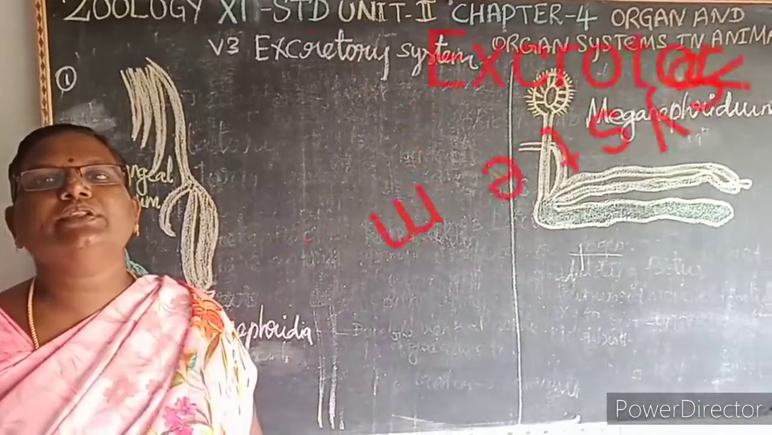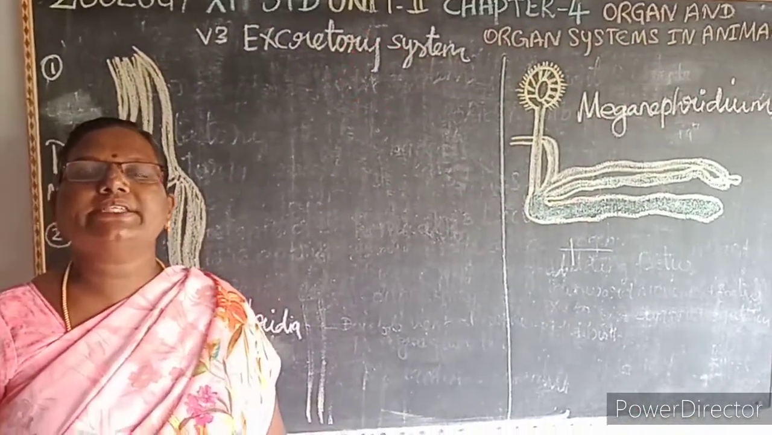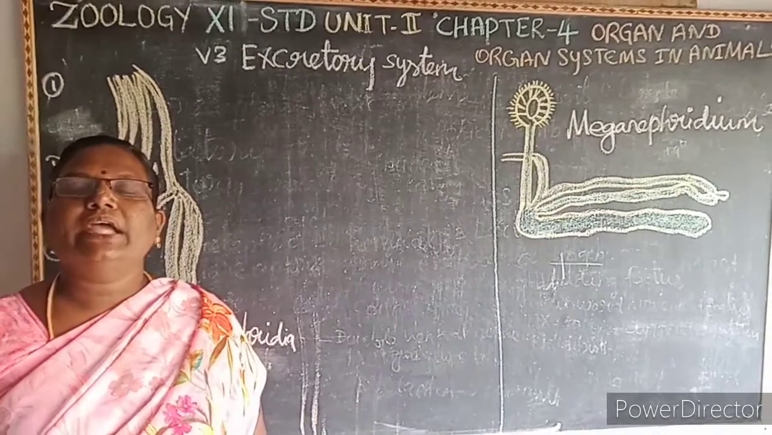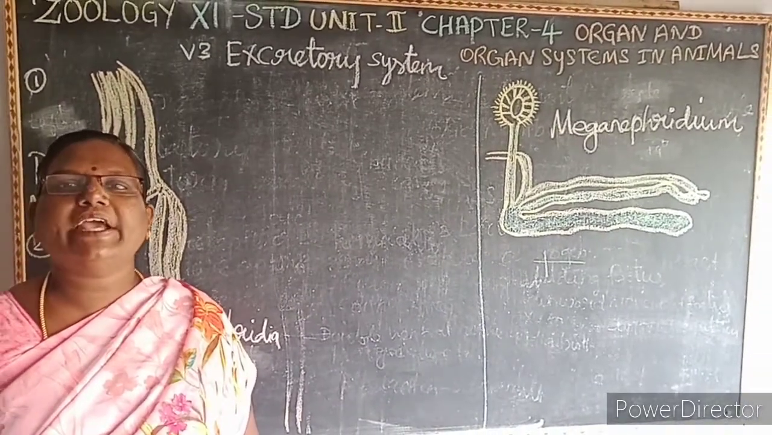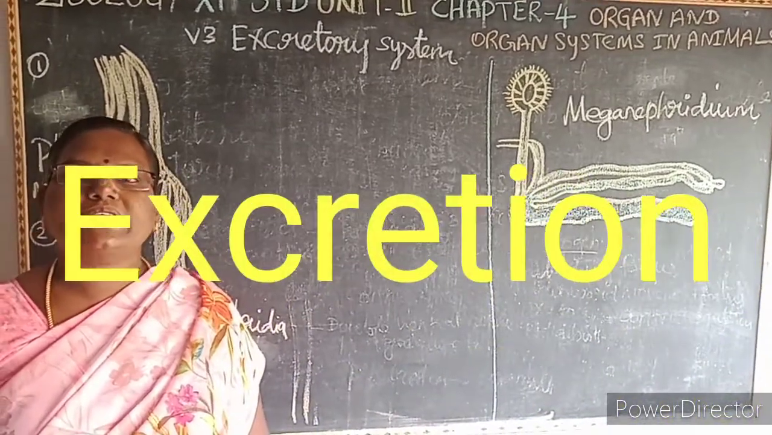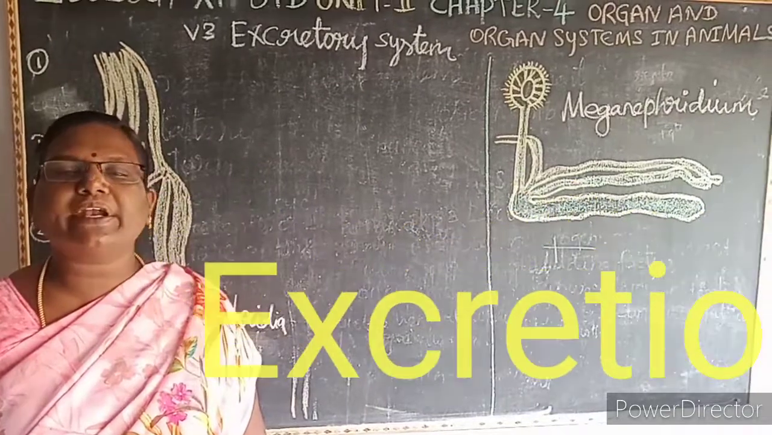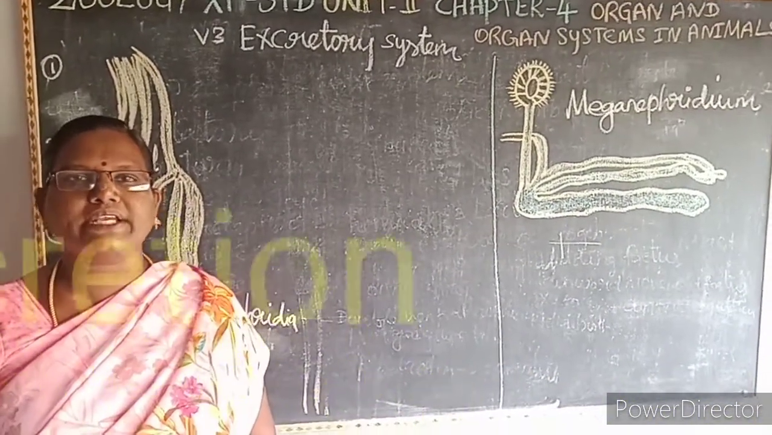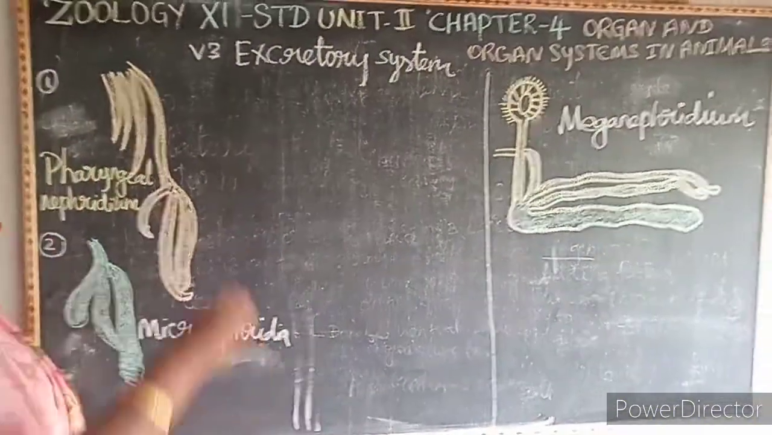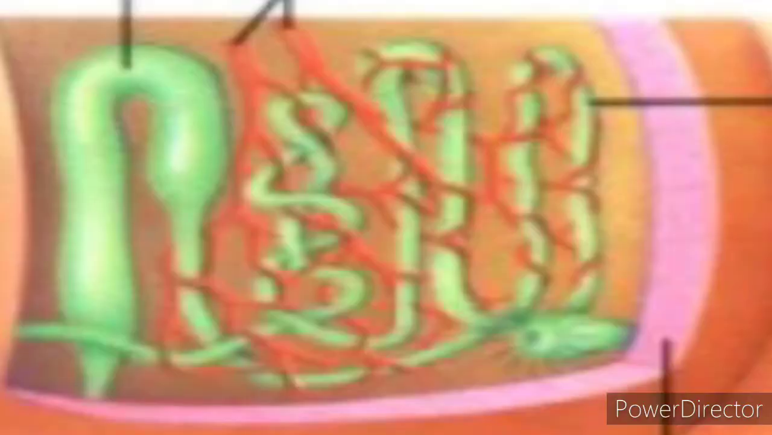Next we learn about the excretory system of the earthworm. What is excretion? The process of elimination of metabolic waste products from the body is called excretion. In the earthworm, excretion is done by the nephridia.